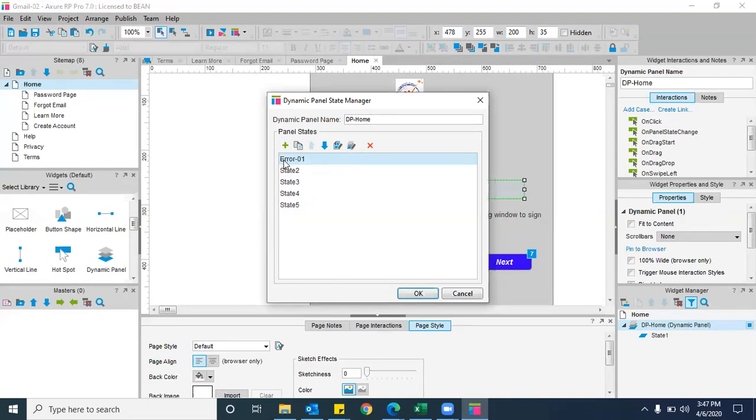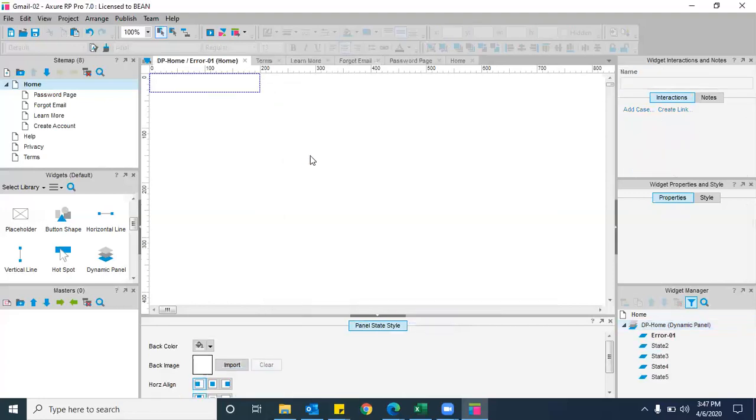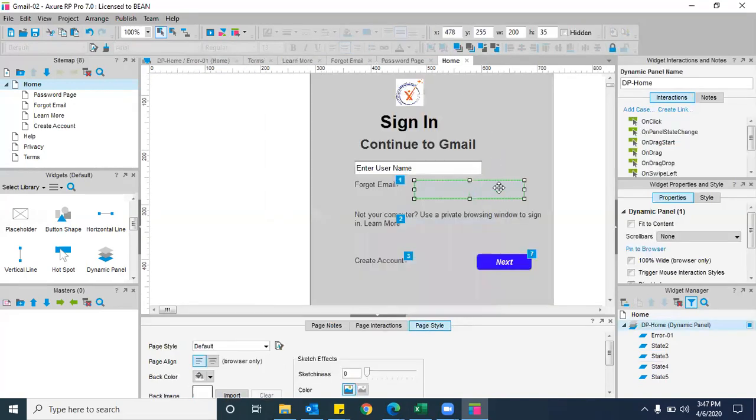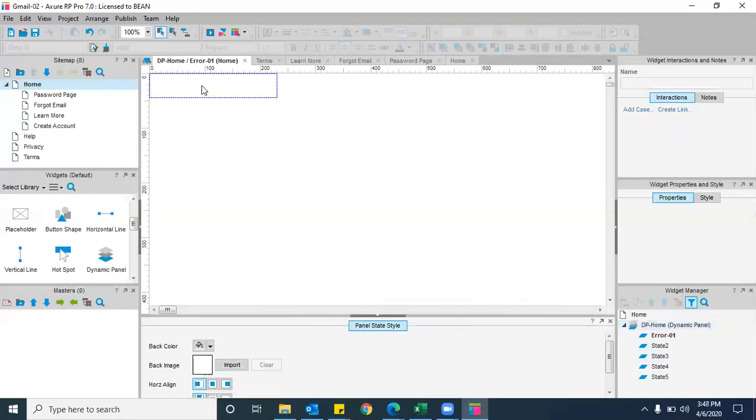Once you rename this particular first state, please double click on that state. Once you double click on it, you'll get this frame. See here, the blue color frame you are able to see. Why is it a small frame? Because we took such a small dynamic panel here. If you expand this, you'll get more space there. Now whatever message you want to display, you can keep it here, simple.